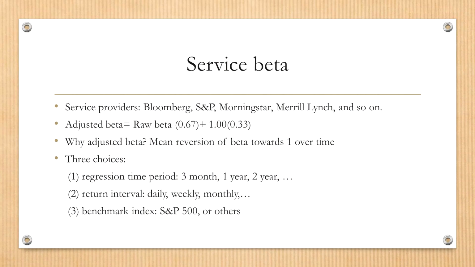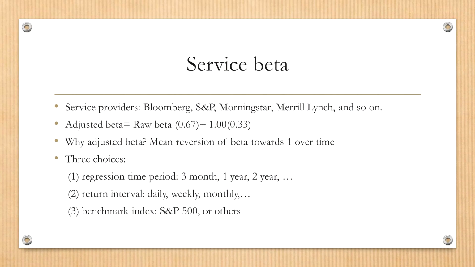First of all, they have several different choices regarding the regression time period. Are you going to use the past 3 months of data, or 1 year, or 2 years, or even 20 years of data? That's your choice, right? Of course, the regression estimate would be different if you choose a different regression time period.